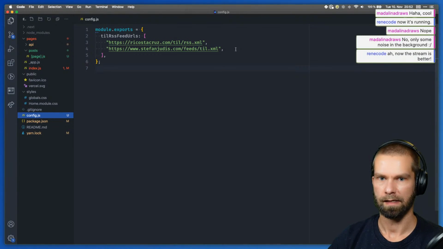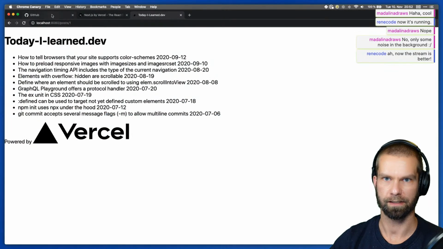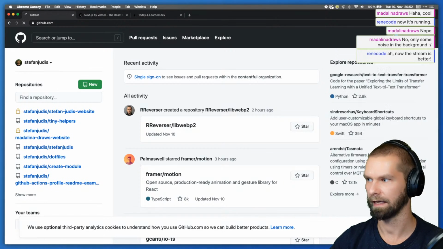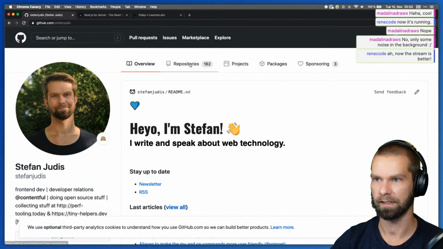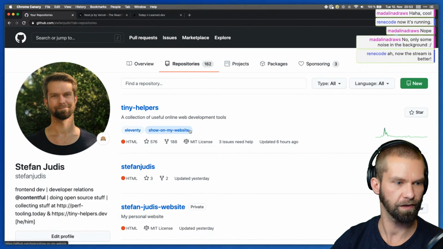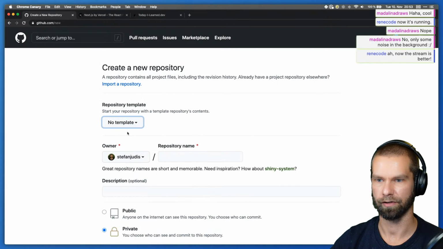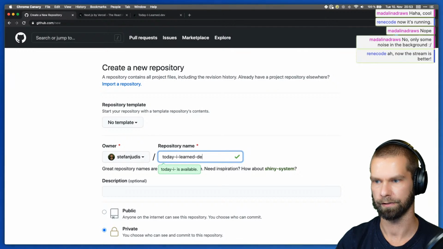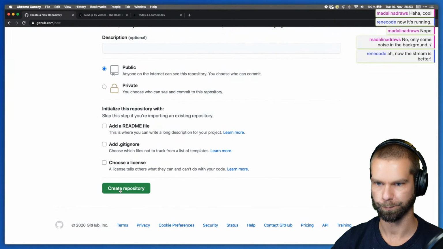So, with this we have the recap, and what we wanted to do first is create a GitHub repository for that, because I thought it would be cool to push that to GitHub for the first time. And then if people want to request something that we should do together next time, we could do this via GitHub issues. So I'm just going to go into GitHub and create a new repository, today-i-learned.dev. We're going to make it public, and it will be just empty.